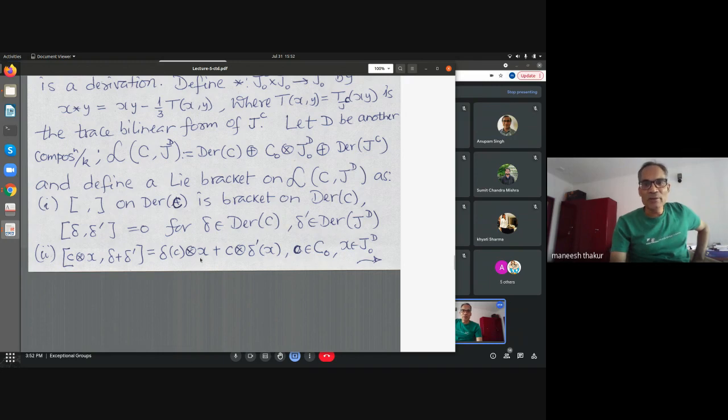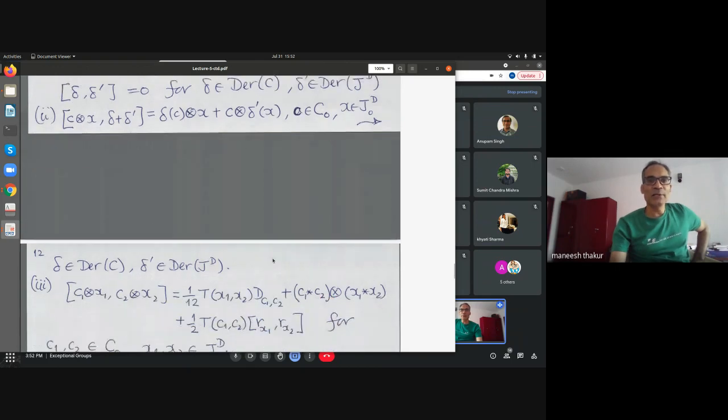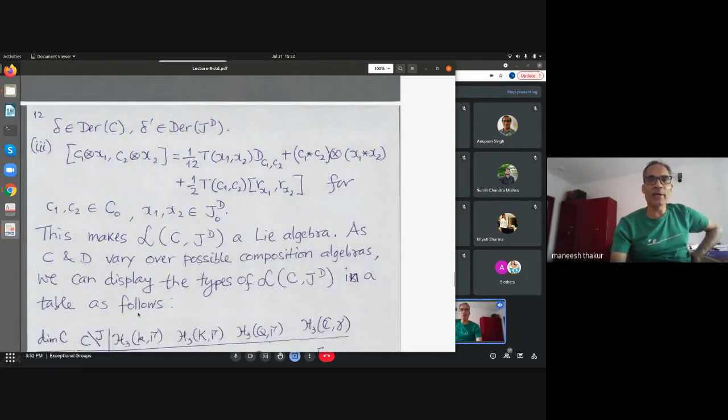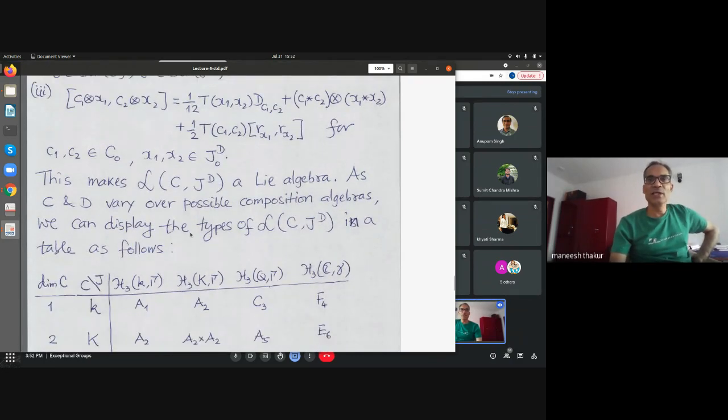Then their action is written down by some formula here. So that describes it completely, and how two elements like this interact with each other is also written down. So we have some formulae for the bracket, and then one has a theorem that this actually is a Lie algebra.